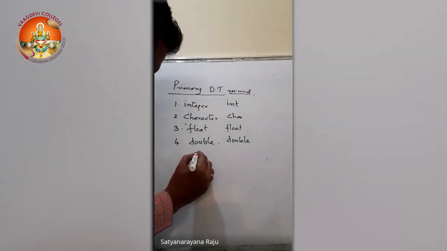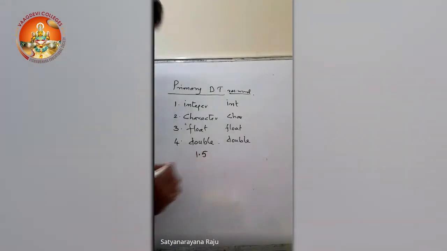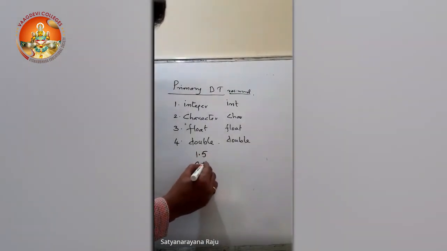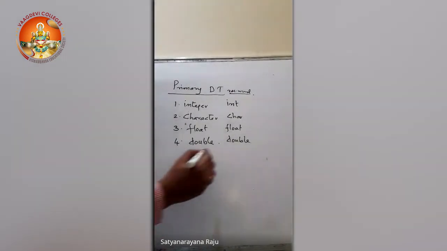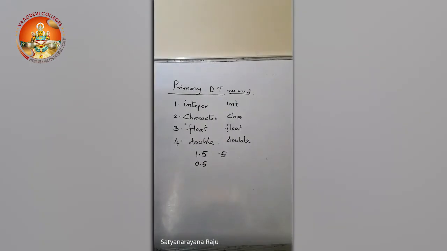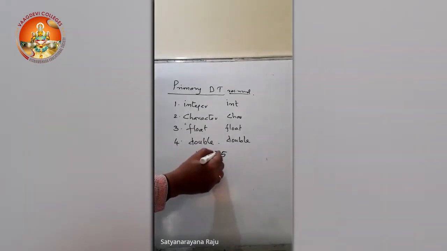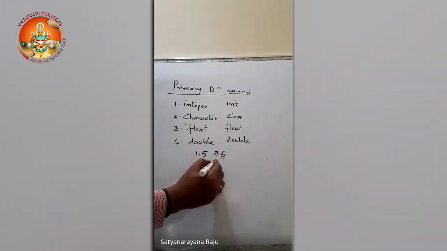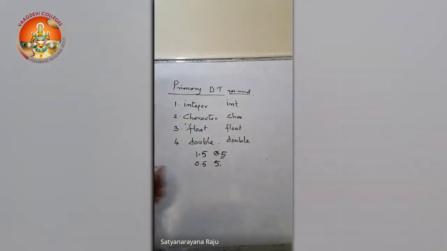See here, what is a valid real number? Suppose I write 1.5, is it valid or not? Yes, it is valid. Suppose I write 0.5, is it valid? Yes, it is valid. And if I write .5, is it valid? It is not valid, because it must consist of an integer part as well as a decimal part. And if you write 5 point, that is also not valid.